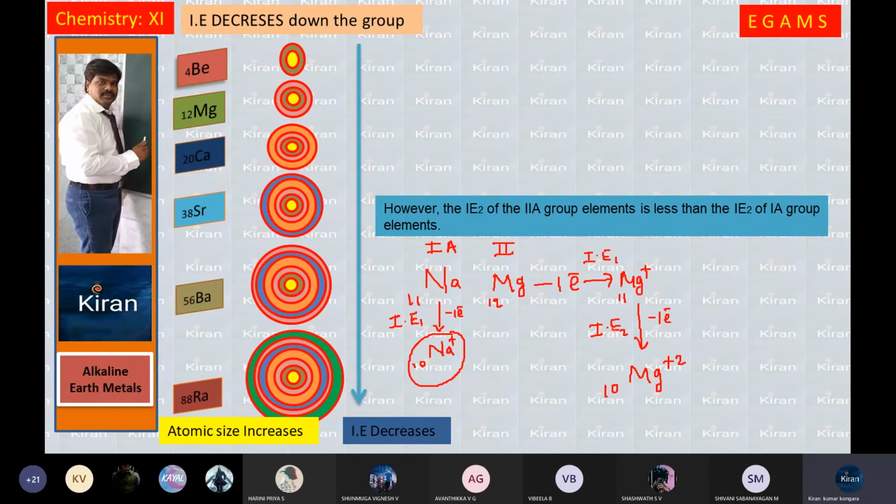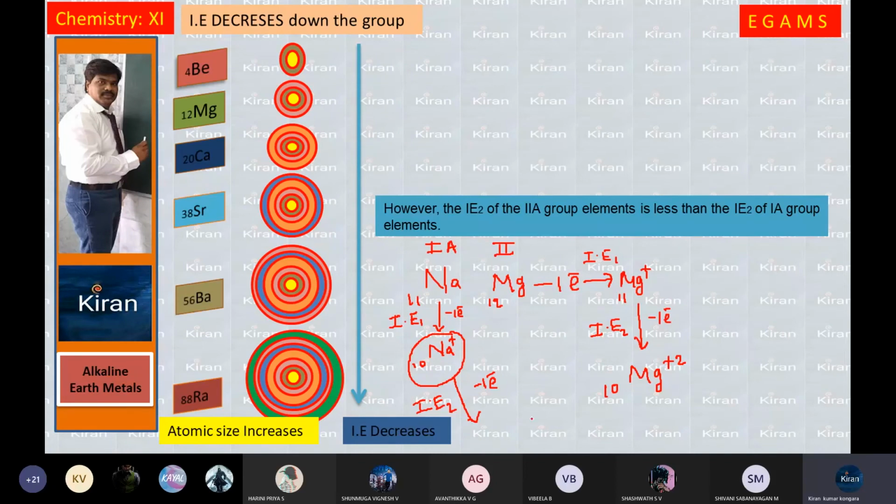Now when you want to remove one more electron from sodium, when you apply IE2, is it possible? Already it is stable, but Mg+ is not stable. That is the reason you can remove one more electron from it. But when you want to remove an electron from an already stable ion, definitely IE2 is very high.